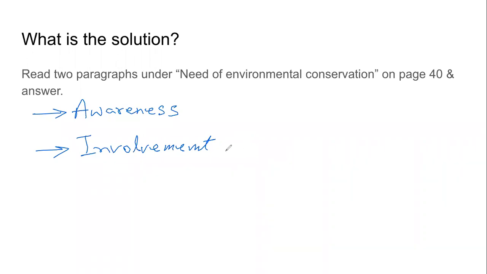Only a government cannot fix this. Only one organization will not be able to fix this. There is something more that needs to be in place. You must have read in this paragraph that governments all over the world have taken responsibility of doing things to fix this problem, to take steps to reduce the pollution. Making laws, correct.